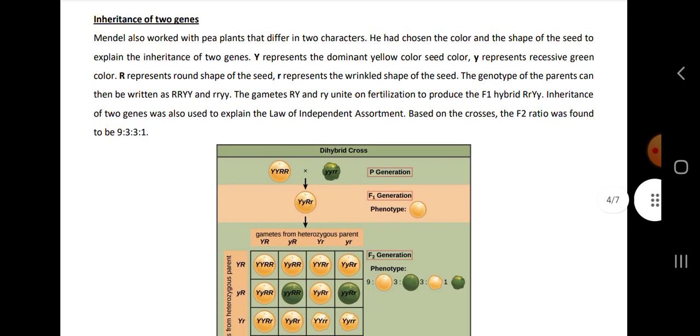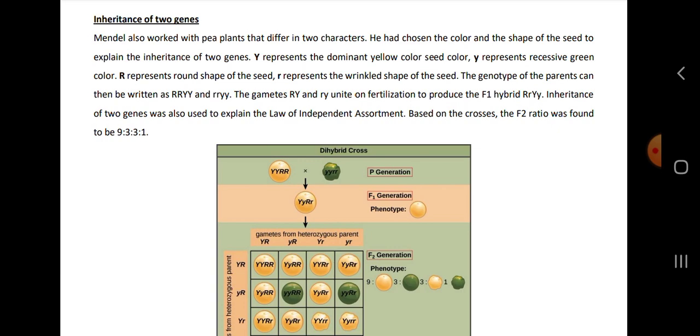Then inheritance of 2 genes. Mendel also worked with pea plant that differ in 2 characters. He had chosen the color and the shape of the seed. Capital Y represents the dominant yellow color seed and small y represents recessive green color. Capital R shows a round shape and small r shows the wrinkled shape of the seed.